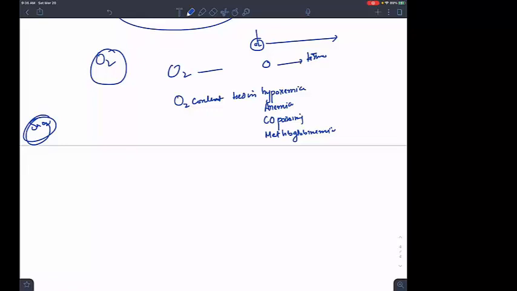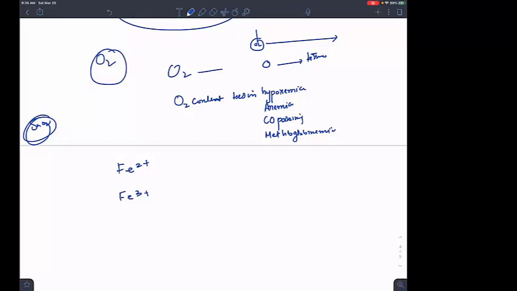Okay. Now if there is any problem with the iron, can you tell me which state of the iron can bind to the oxygen? Fe2 plus state or Fe3 plus state, from your physiology?